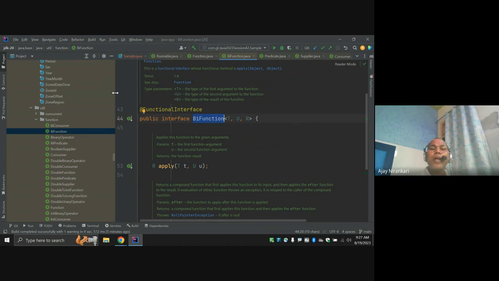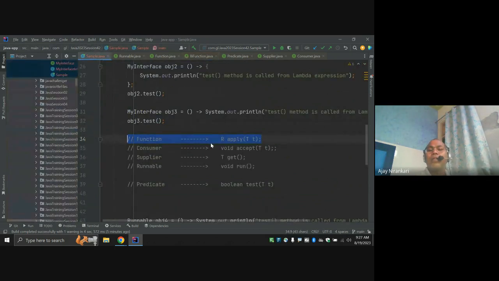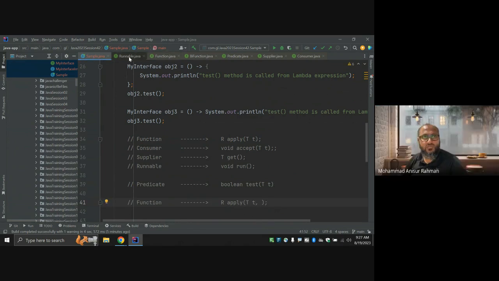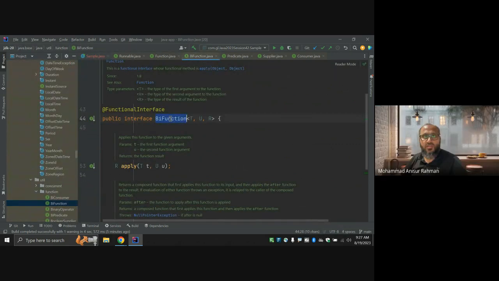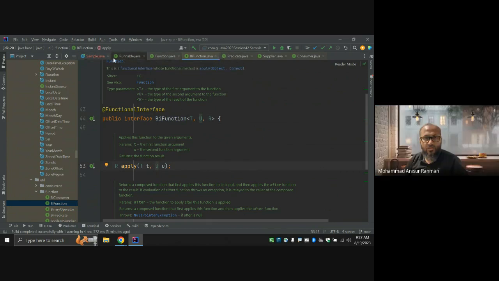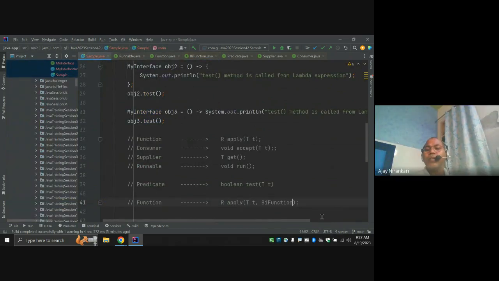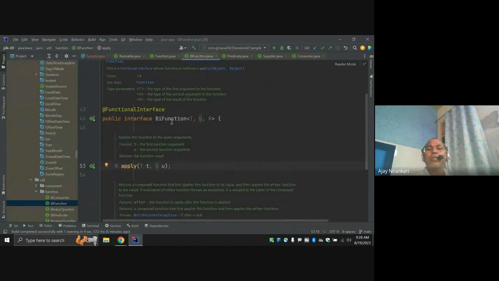So sometimes, at least, Java has given 2 versions of these functional interfaces. If you want, they have 2 versions. One may be with T input, and another, like here, BiFunction, and they return another variable. So lots of library exists here. BiFunction is the class name.